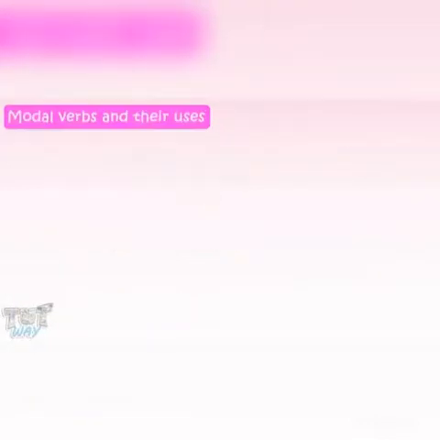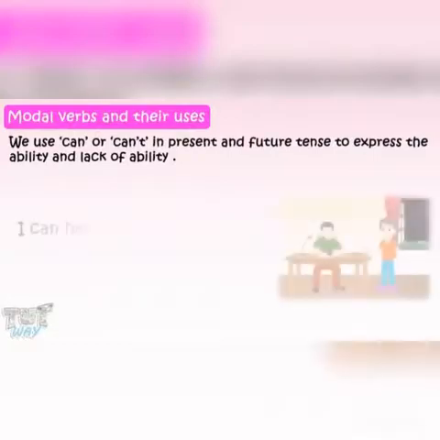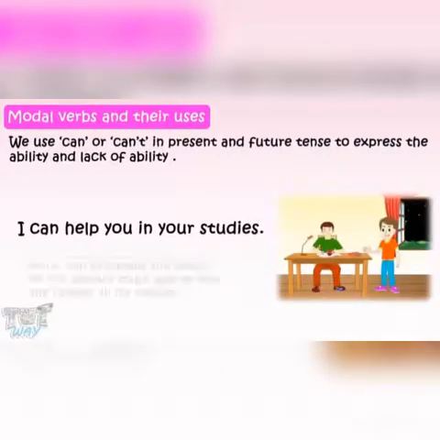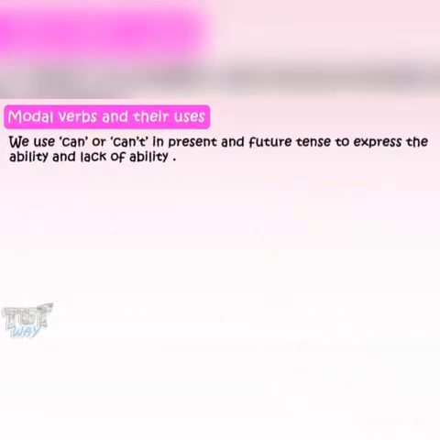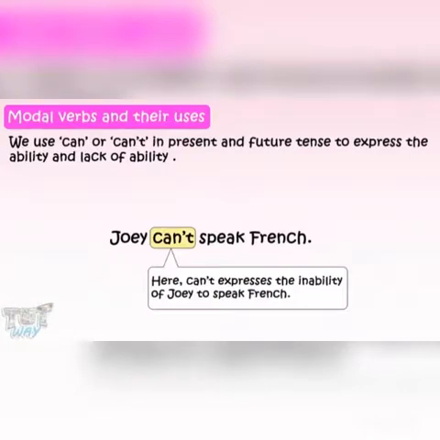Now, let's learn about modal verbs that are used to express ability or lack of ability. We can use can or can't in present and future tense to express ability and lack of ability. Let's see some examples. I can help you in your studies. Here, can expresses the ability of the speaker to help the listener in his studies. Joey can't speak French. Here, can't expresses the inability of Joey to speak French.